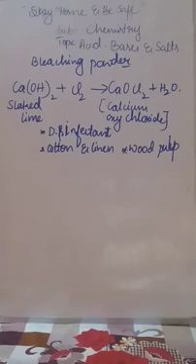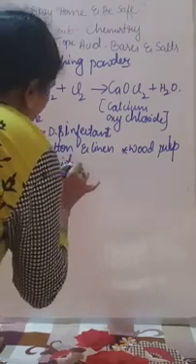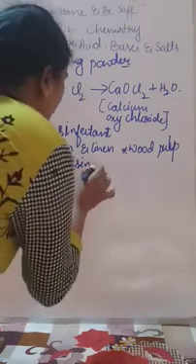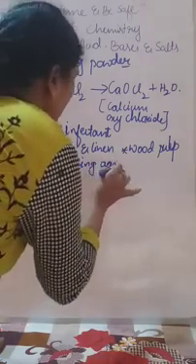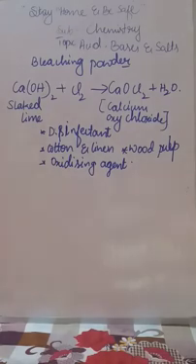It is also used as an oxidizing agent in many industries. I think you know about oxidation and reduction, right? Oxidation means gaining of oxygen, loss of hydrogen. Reduction means gaining of hydrogen, loss of oxygen.